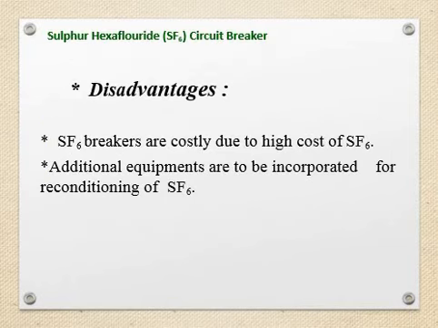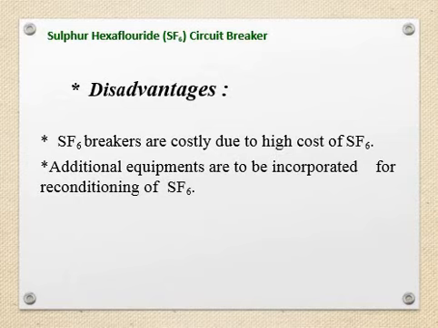There are some disadvantages of the SF6 circuit breaker. SF6 breakers are costly due to the high cost of SF6 gas, and additional equipment has to be incorporated for the reconditioning of SF6 gas, so we can use the SF6 gas again and again.